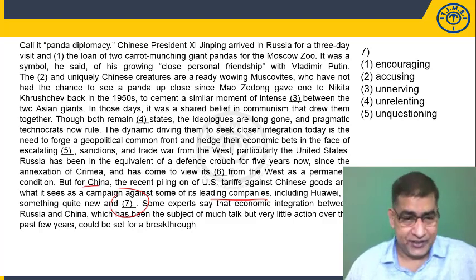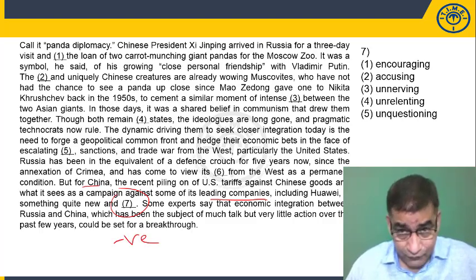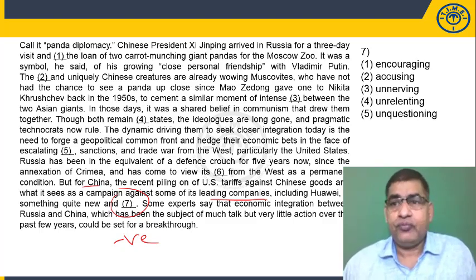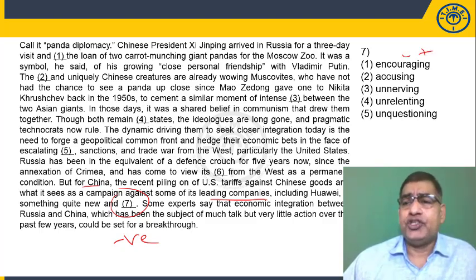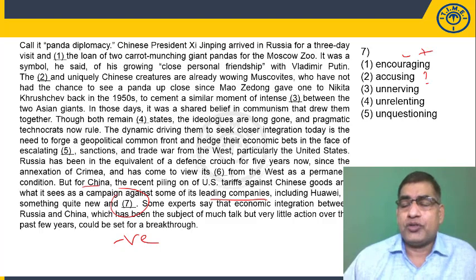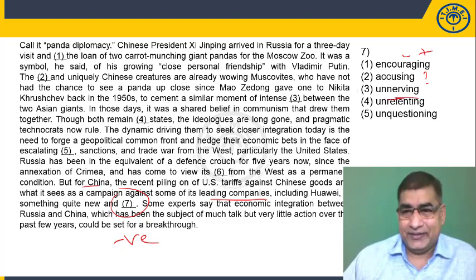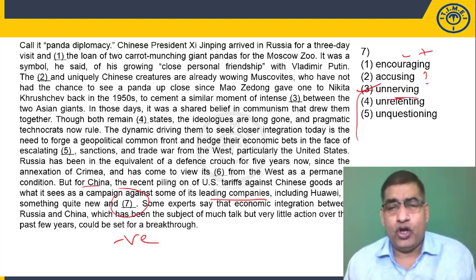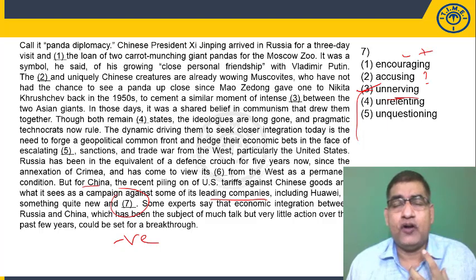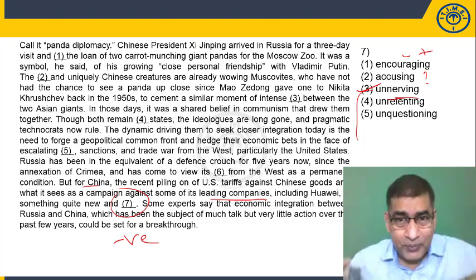Quite new and dash. We are looking for a negative word. Encouraging is a positive word, so it cannot go. Quite new and accusing, although negative, doesn't make sense. So put a question mark. Unnerving, yes. Unnerving is loss of courage and confidence in yourself. When you are unnerved, you sort of exhaust your confidence and your courage. Both your mental and physical strengths become weak.